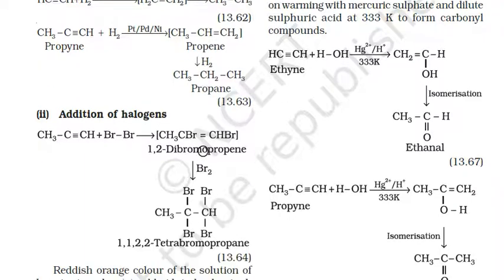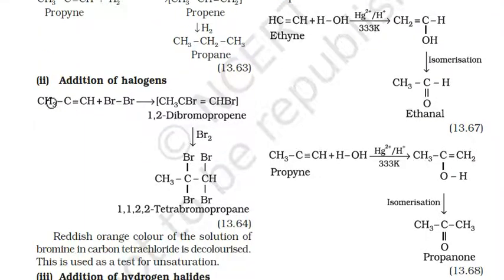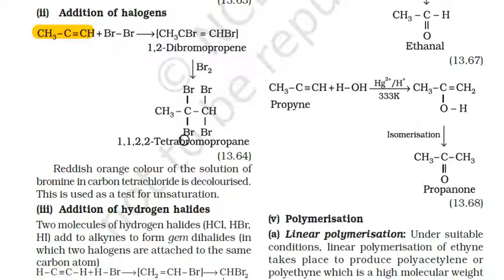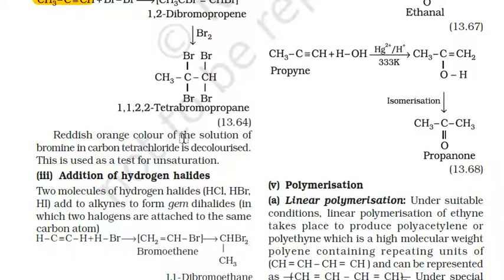Addition of halogen. When alkynes are reacted with dibromine, then 1,2-dibromopropene is formed out. On more reaction, it forms 1,1,2,2-tetrabromopropane. Reddish orange color of the solution of bromine in carbon tetrachloride is decolorized. This is used for test of unsaturation.